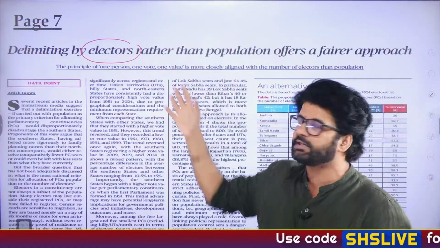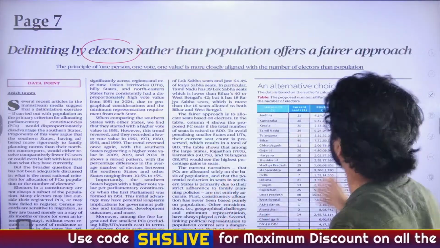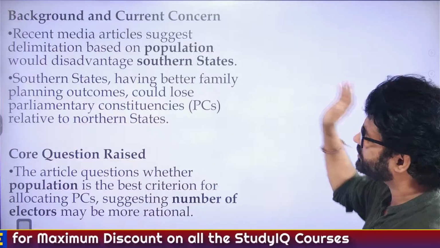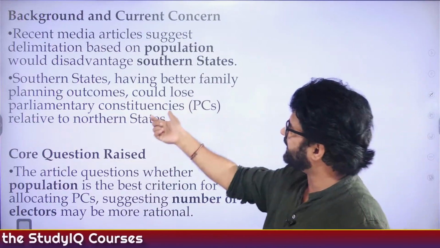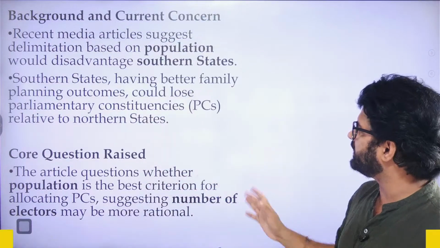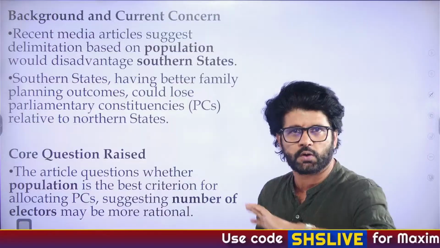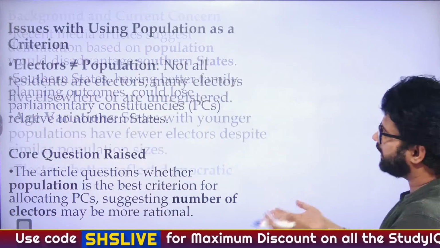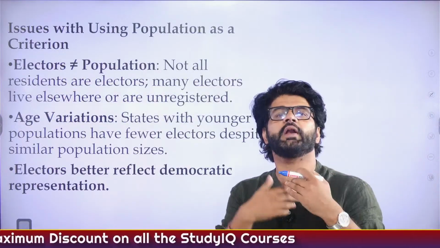Now here you are hearing the third part: why population? Let's focus on the electoral concept as a whole. Rest everything which is there in this editorial doesn't concern us much, but this is actually a fascinating criterion. That is what this article is saying. Question whether population is the best criterion, because not every person is voting when you are taking population. So let's take electors, the people who will be voting or who are eligible to vote.